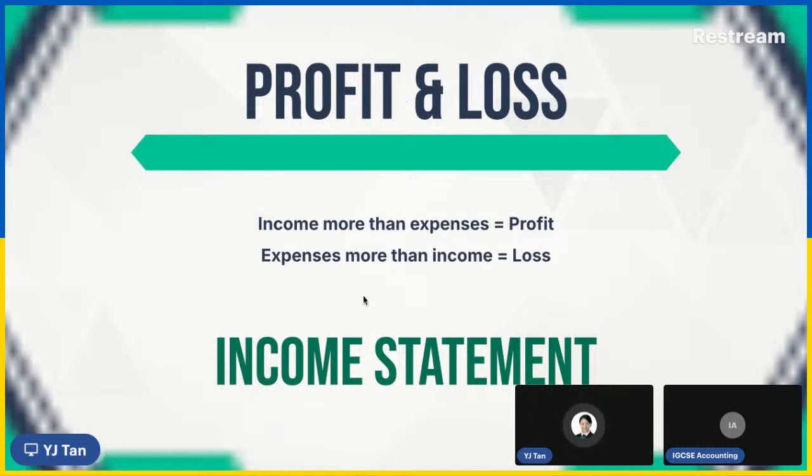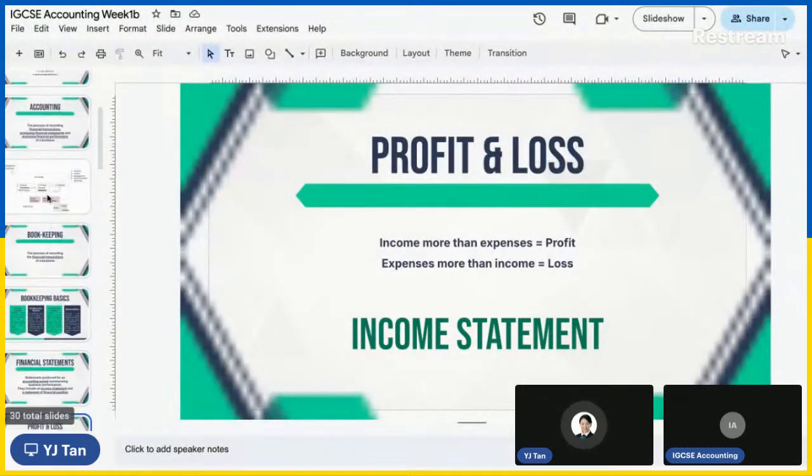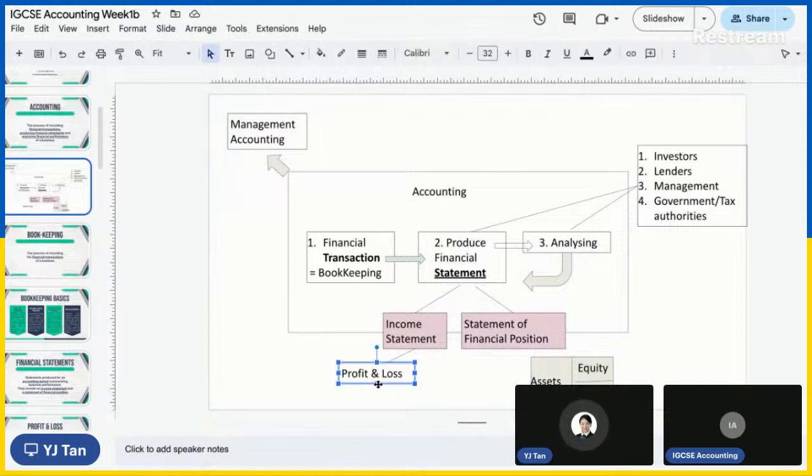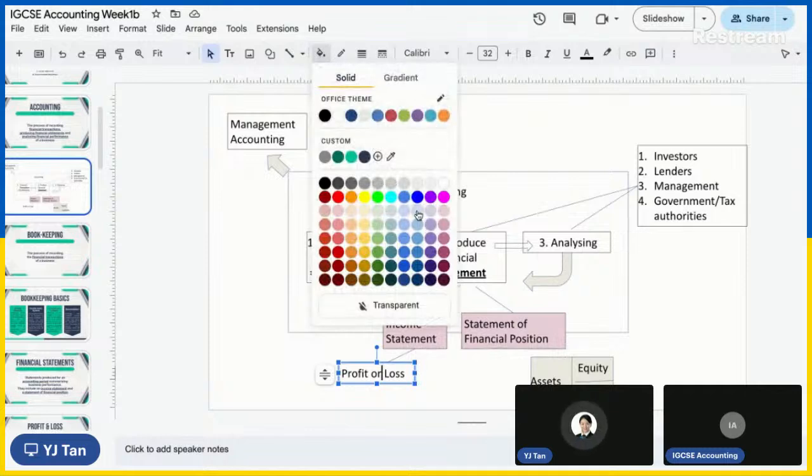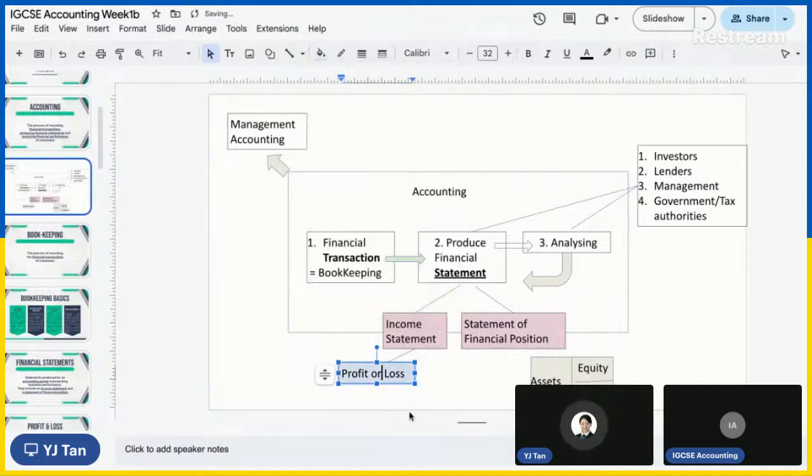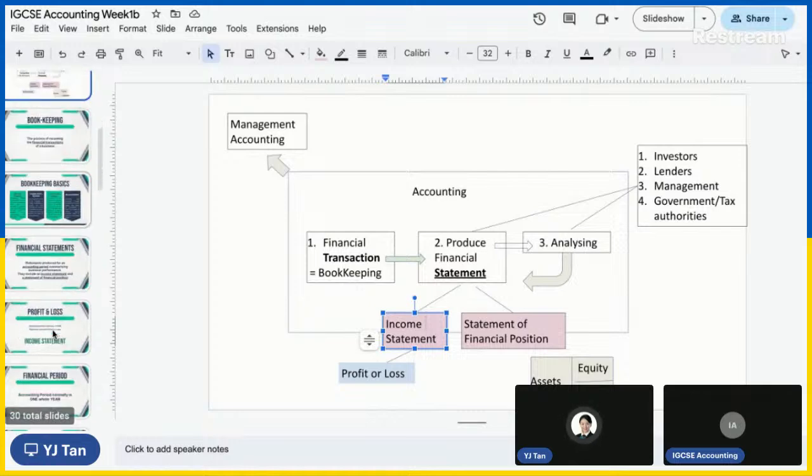And this important information actually shows in the income statement, which is, ta-da, this one. So you can find the profit and or loss of the business. Okay, it's or, not and. It's no longer the X generation. All right. So the profit and or loss of the business you can find inside the income statement. Remember that. I hope you can remember this.